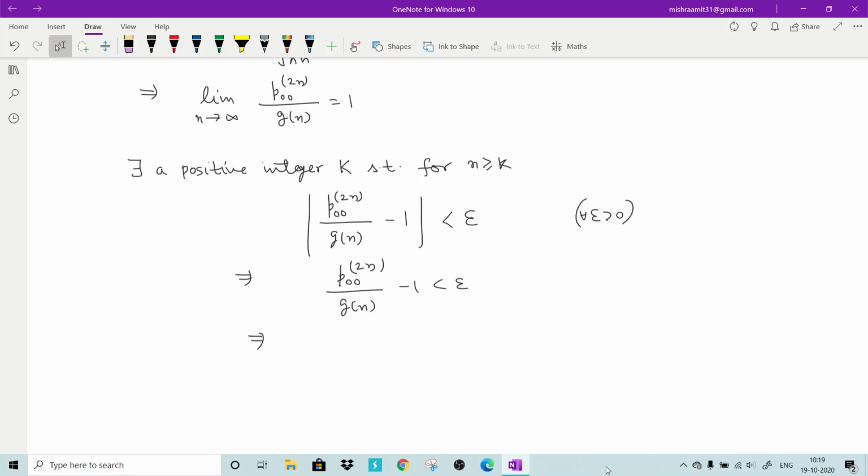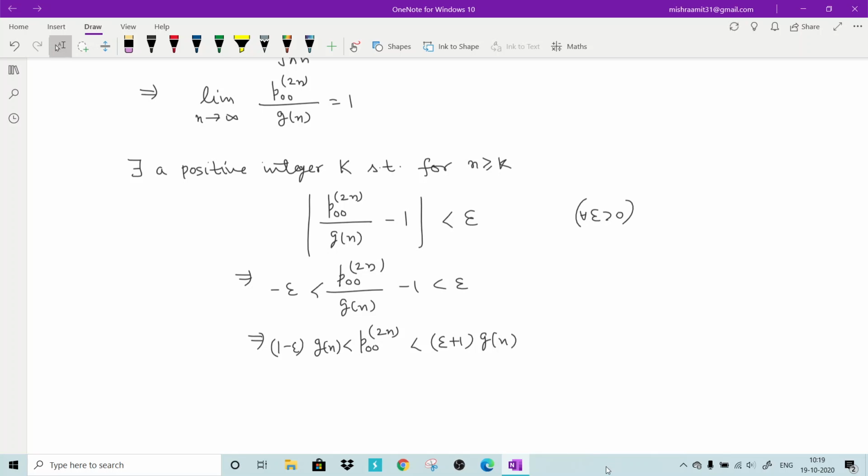So what it gives you is that P00 2n is less than epsilon plus 1 times gn, and on the other side, greater than 1 minus epsilon times gn.